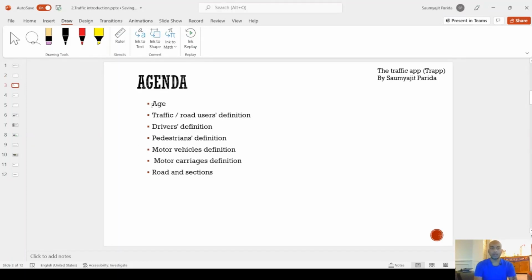Agenda, we will be covering these many topics. We will discuss what is the age of driving, and at which age we can appear for the exam. We will learn some definitions like traffic road users, drivers, pedestrians, motor vehicles, motor carriages, and we will then see different types of road sections.